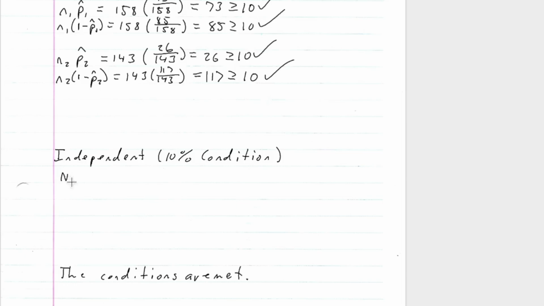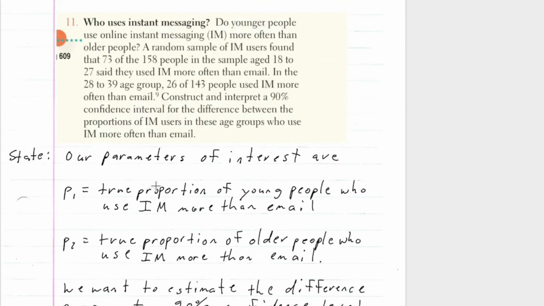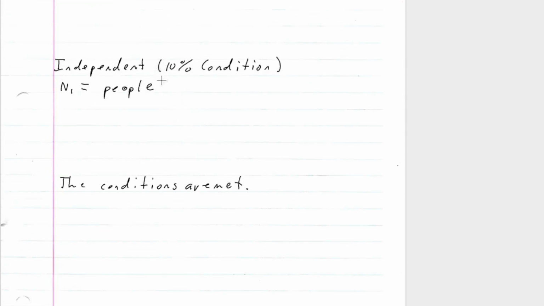N1 is all IM users aged 18 to 27, and N2 is all IM users aged 28 to 39.